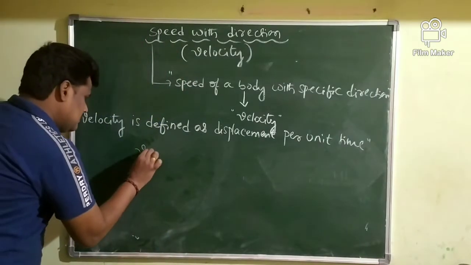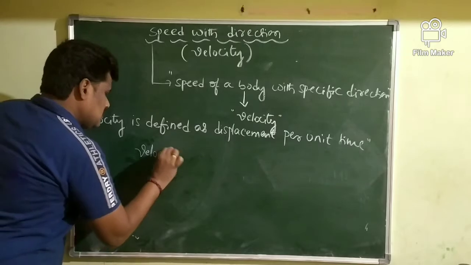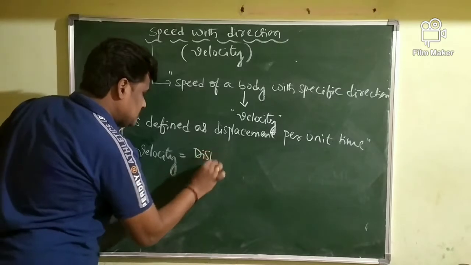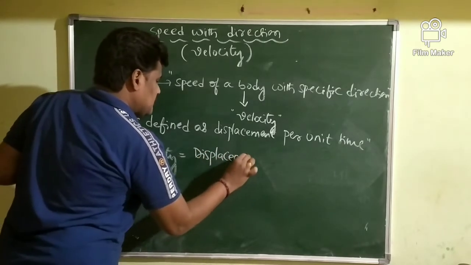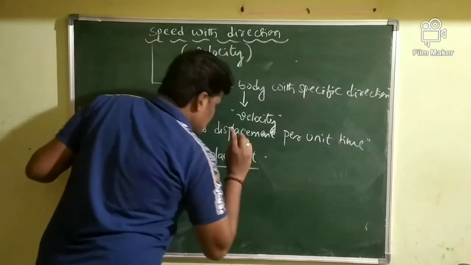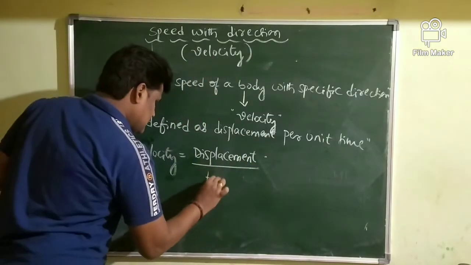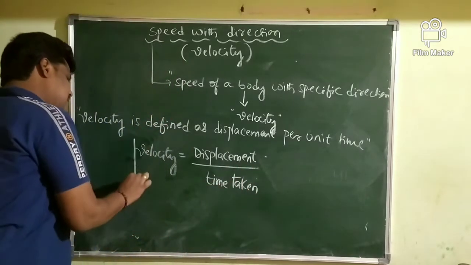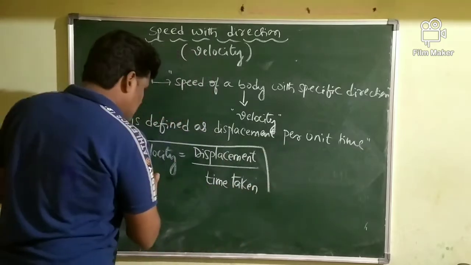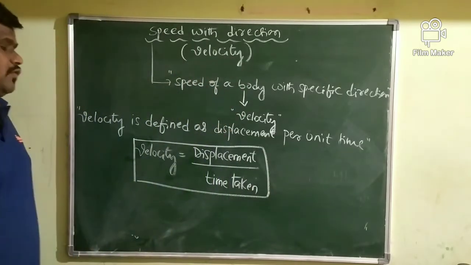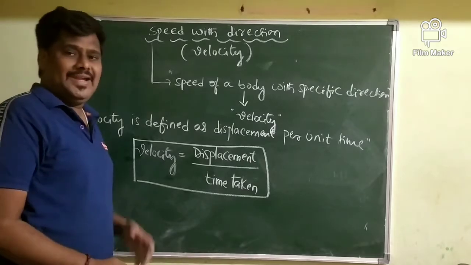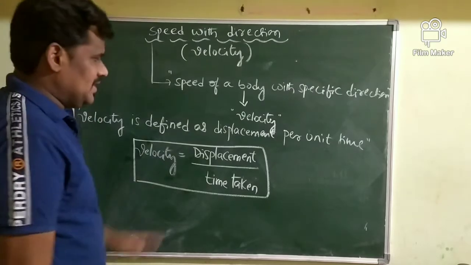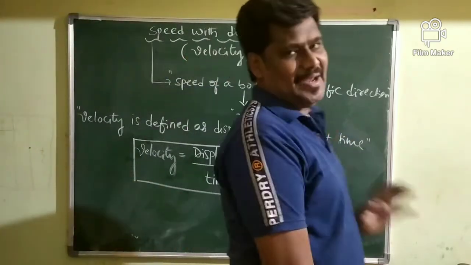Therefore, how can we write velocity? The velocity is given by displacement of a body divided by time taken. What is the general formula to calculate the velocity of a moving body? The velocity of a moving body is calculated using the formula displacement of a body divided by time taken, or else velocity is defined as displacement per unit time.